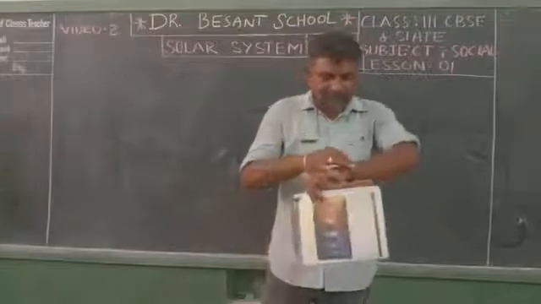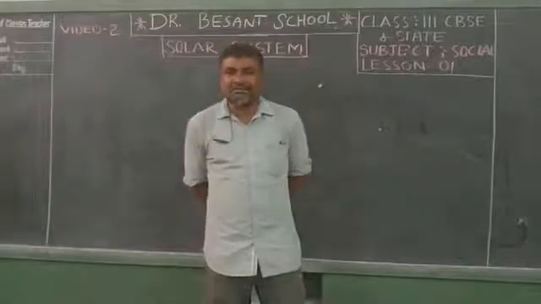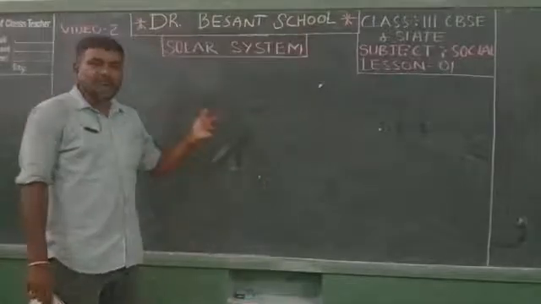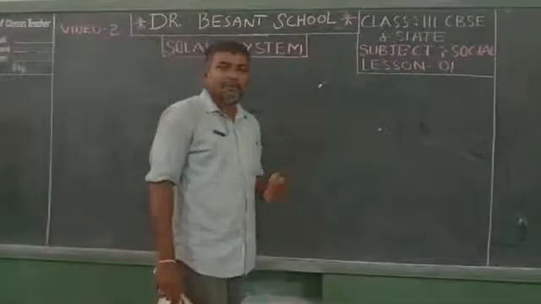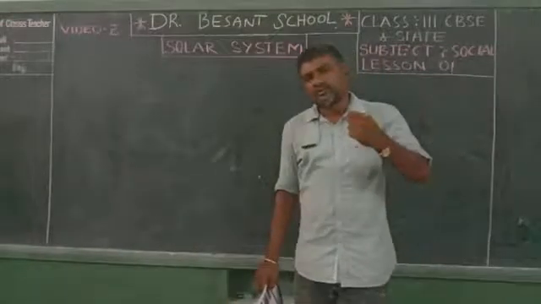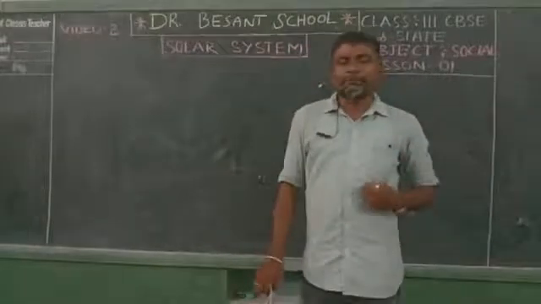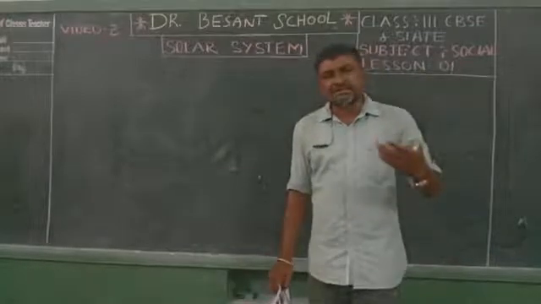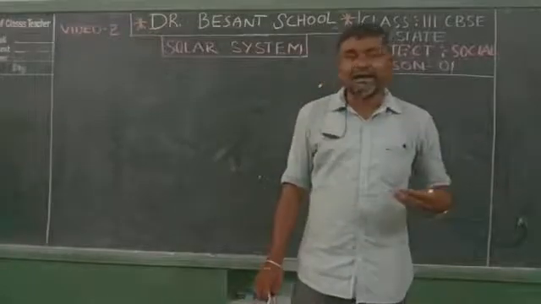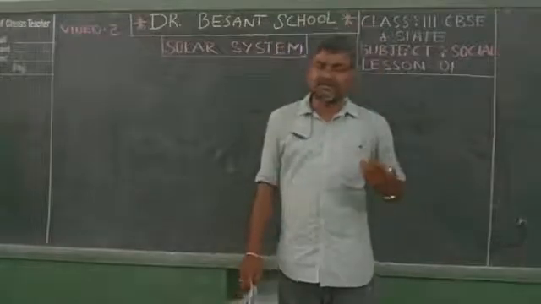Previously, we learned about the first lesson in our social topic, called the solar system. In the first topic, we learned about the planetary system and the planets. What is called a planetary system? A planetary system is planets constantly revolving around a star. Our planetary system is called the solar system.